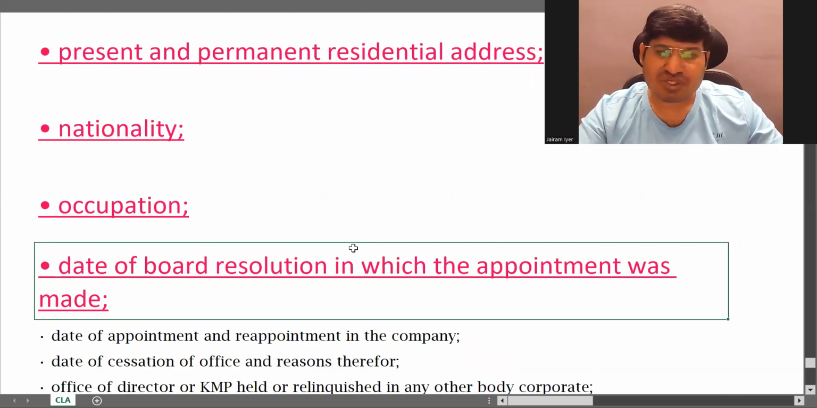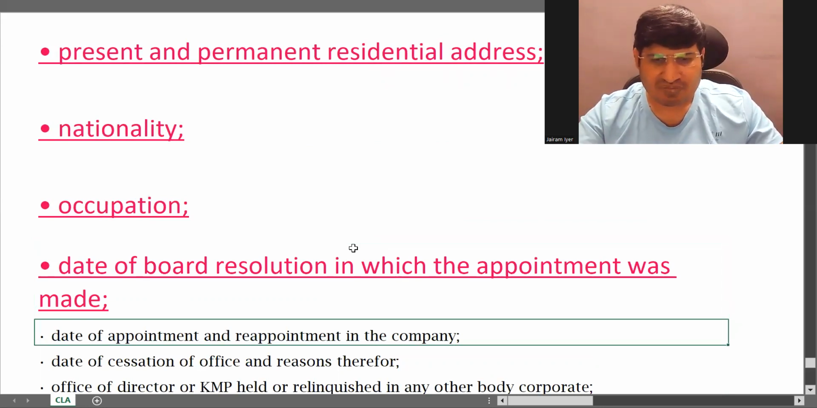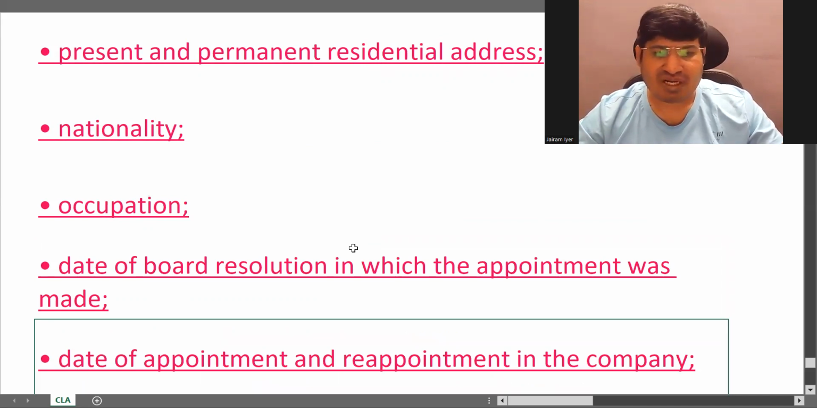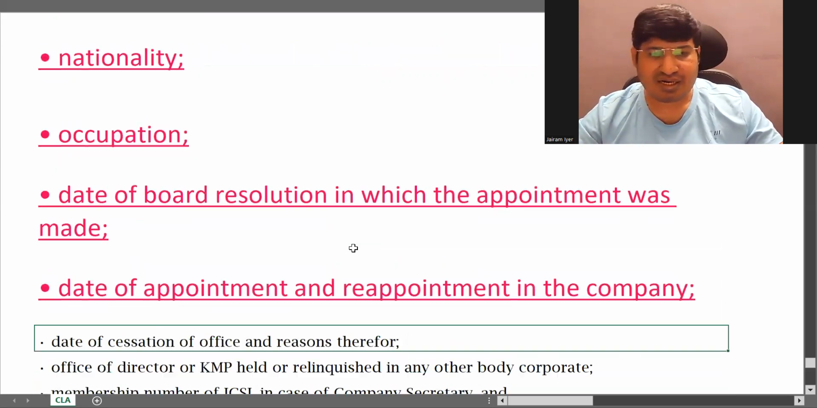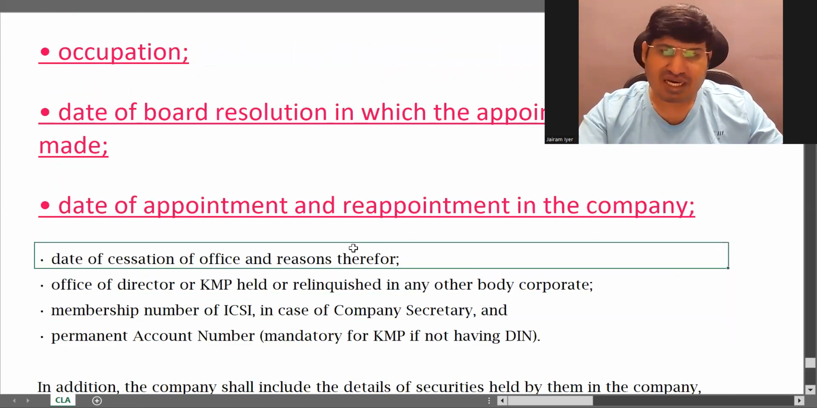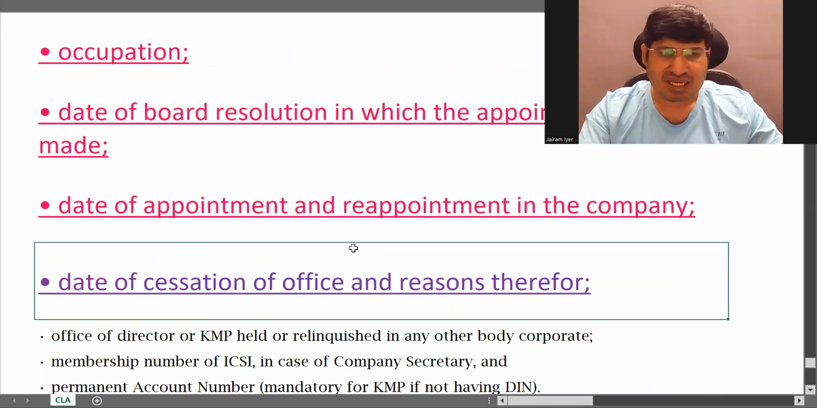Date of board resolution in which appointment was made. What is the date of the board resolution in which he or she was appointed? Date of appointment and reappointment in the company. If it's an appointment, the date of appointment; if previously appointed, then that date of appointment. If it is a reappointment, that date. So the entire history should be there.